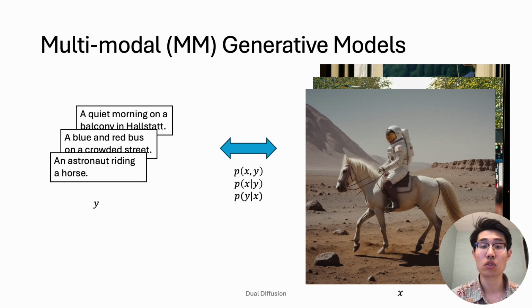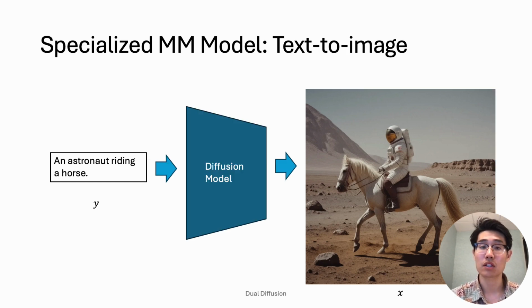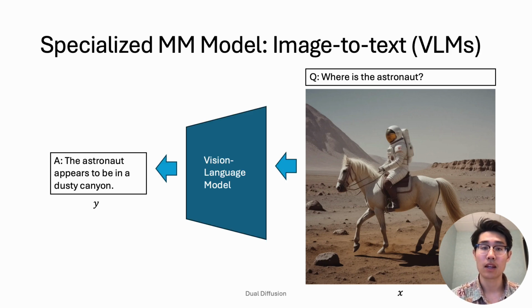So generally, multimodal models are capable of reasoning between two modalities. Here we focus on text and images. In one direction, we have text-to-image models, such as Stable Diffusion, DALL-E, ImageGen, and more. In the other direction, we have vision language models, such as LLaVA, MiniGPT-4, BLIP-2, and so on.